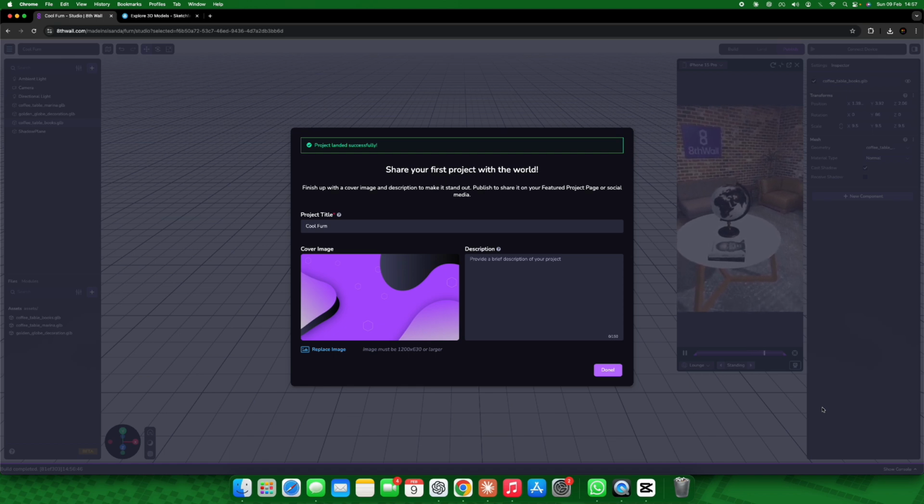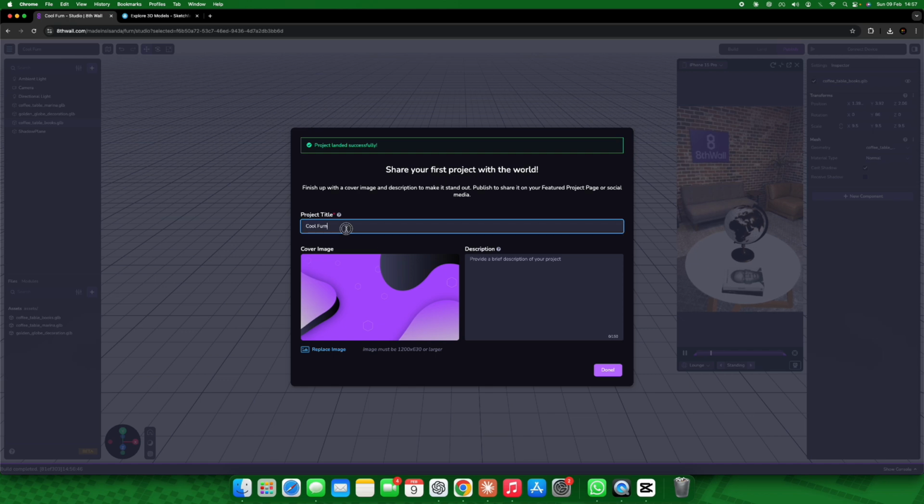Because you're using a free account, what I've come to realize with these guys is that they automatically make sure whatever you do on the free account is published publicly for anyone to see. And the only way to have privacy on your stuff is to buy their subscription or stuff like that, you know.